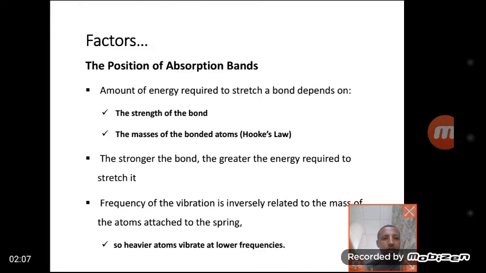Frequency of the vibration is inversely related to the mass of the atoms attached to the spring. That means the heavier atoms vibrate at lower frequencies. When the interacting atoms are heavier or have a large mass, the vibrational frequency of these atoms or bonds is inversely related to this, and as a result the vibrational frequency of that atom decreases.